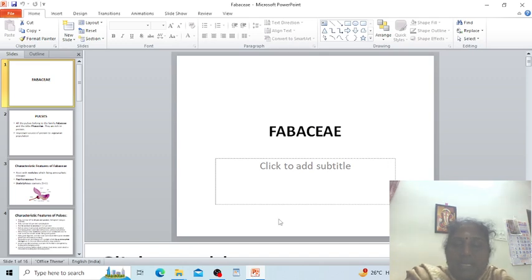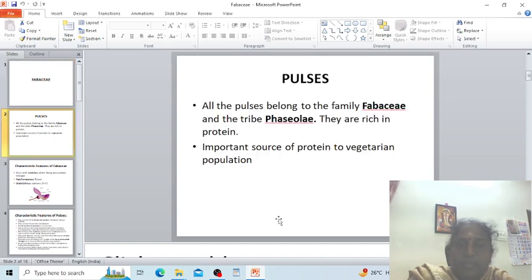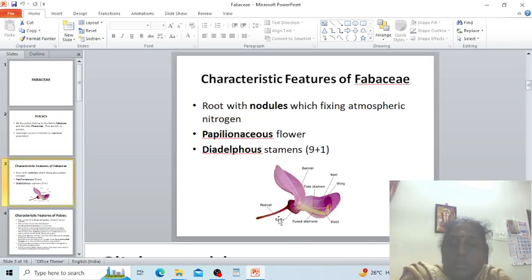Another important family is the Fabaceae family. All the pulses belong to this family Fabaceae, and the tribe is Phaseoleae. They are rich in protein, and are a very good source of protein for the vegetarian population. So if you want to maintain your body in a proper way, we should take a proper quantity of pulses. Why can we maintain our body with a good building nature? Because protein is the building block of our body.